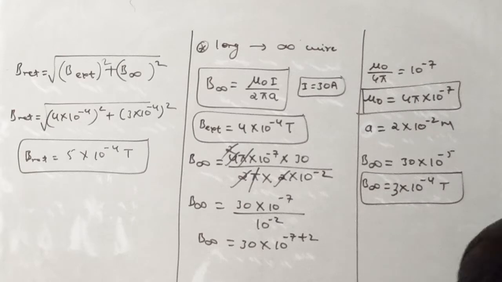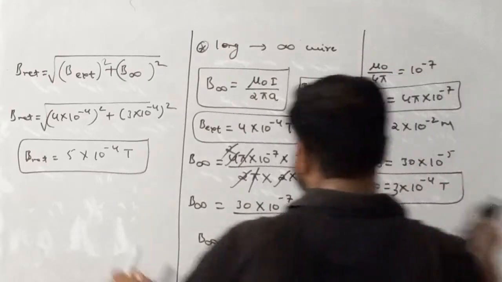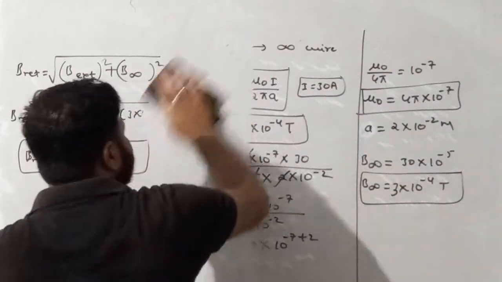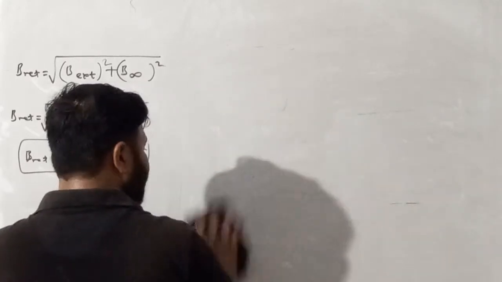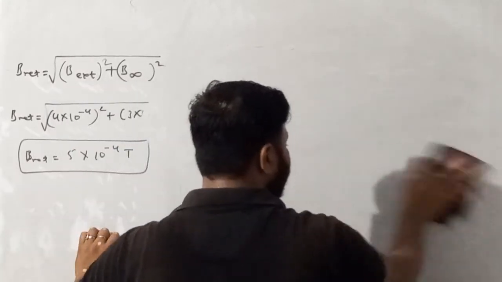Moving forward, write down the next question. The figure shows two current carrying wires, 1 and 2.